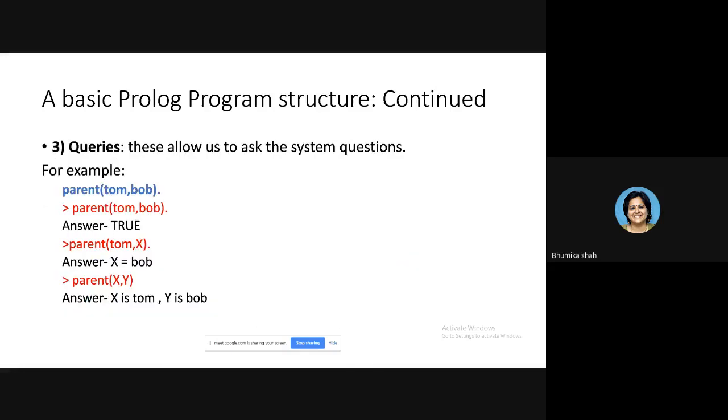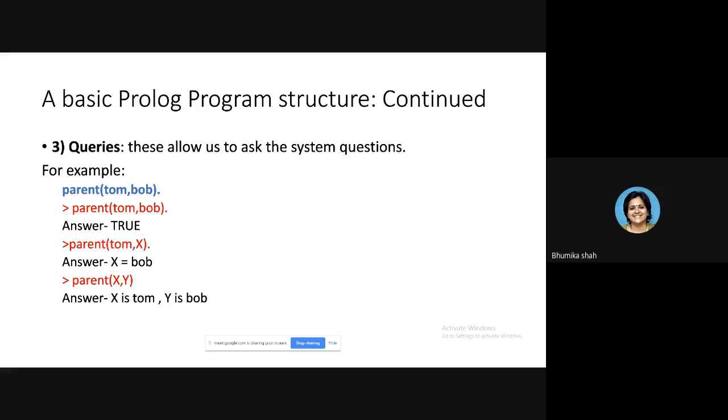Queries. Once you have written a Prolog program, how are you going to manipulate that program? Once you have written a Prolog program, you have provided some knowledge to the computer. So you need to check that knowledge. Suppose in your program, you have written a single statement, which is written in blue letters here. A single fact, which says parent Tom, comma, Bob, full stop.